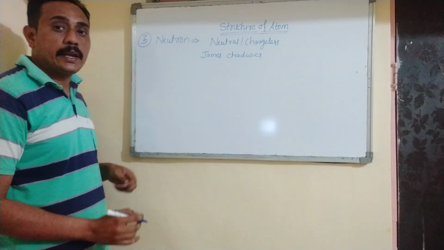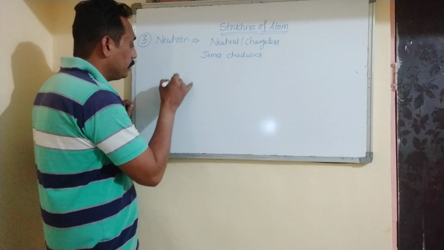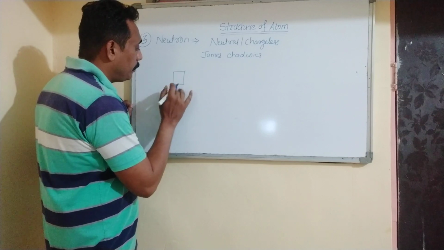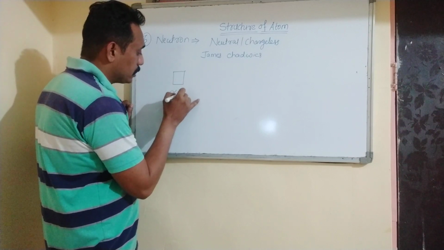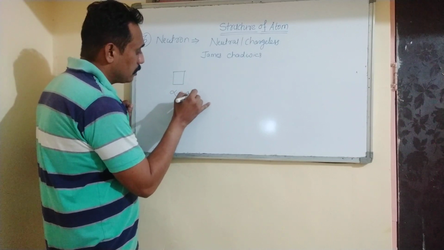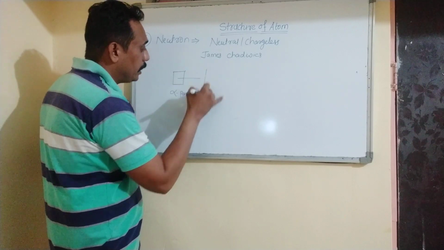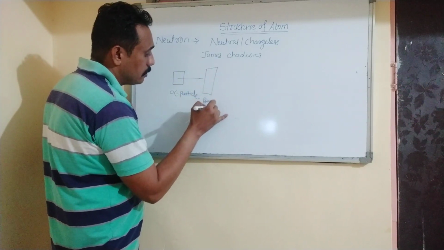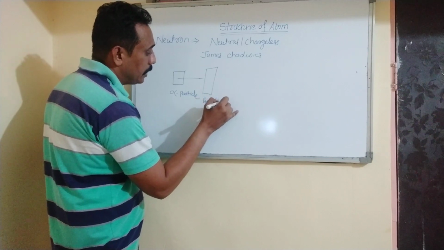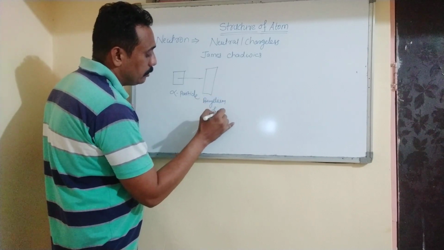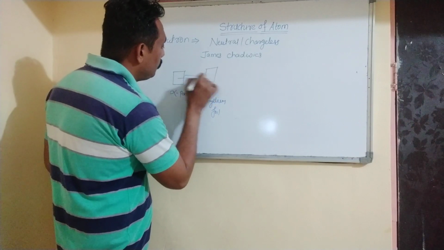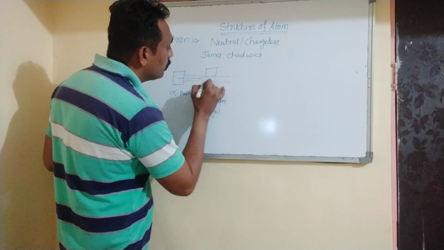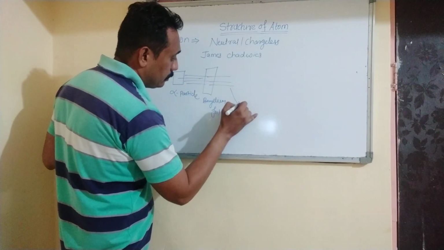So he also carried out one scattering experiment. He bombarded the alpha particles from the source on a beryllium foil. So the beryllium foil releases a neutral particle.